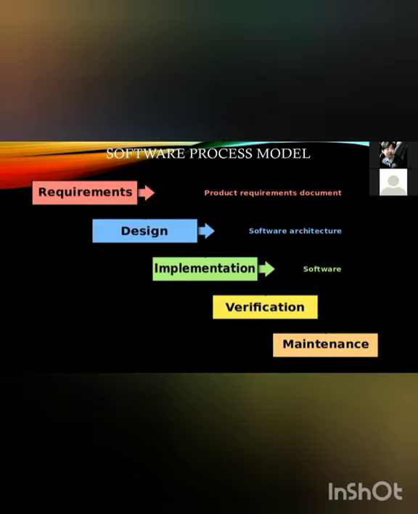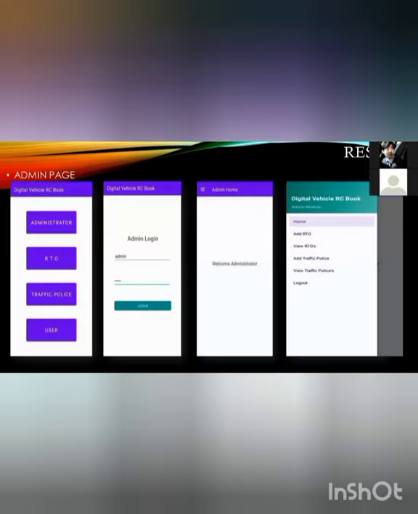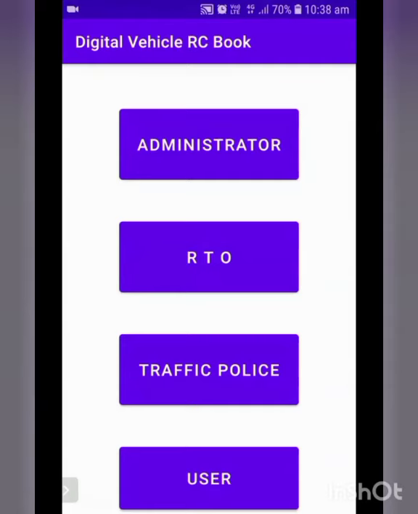So next, I can say that the actual presentation of the app, I mean how it is going to work, will be explained by Anupama. Anupama, you can share about the result, that means the output for the above process.